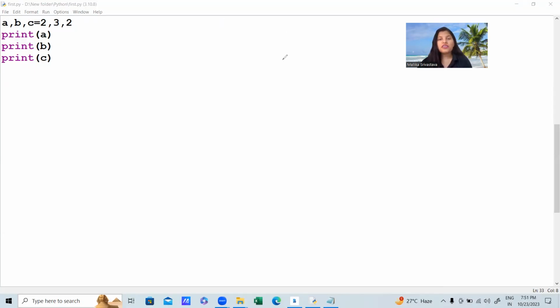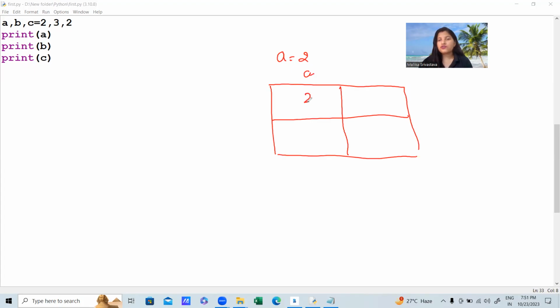Suppose in A I have 2. In the memory, A stores 2. Now the ID of this object is, suppose, 1111. Now in B we have 3, so the ID of 3 is 2222. Again, in C we have 2. Since 2 is already available in the memory, it will not create another object 2, but A and C are going to share the same object. So the ID of 2 is exactly the same because A and C are sharing the same object. We do not have two objects here.